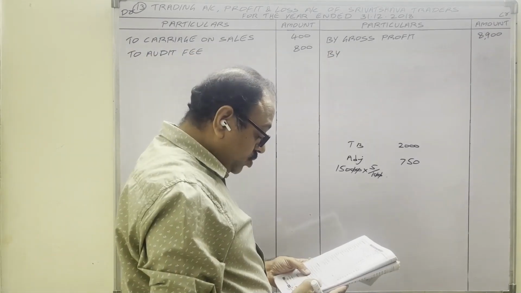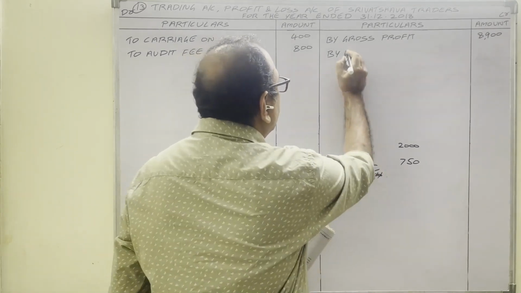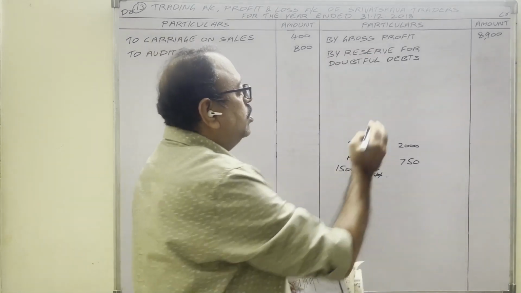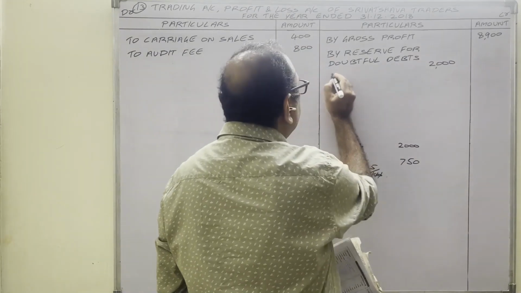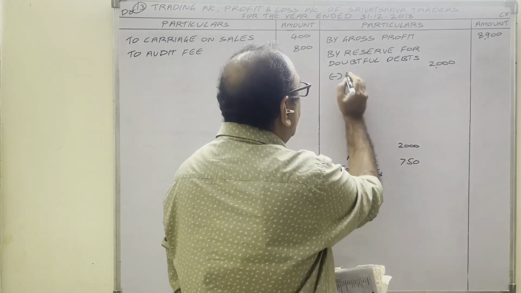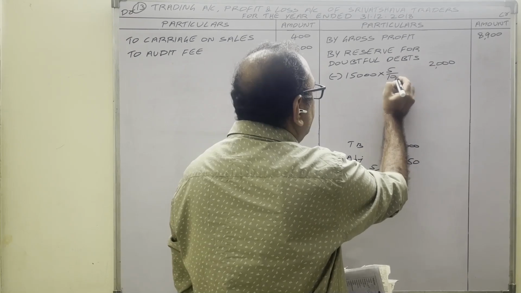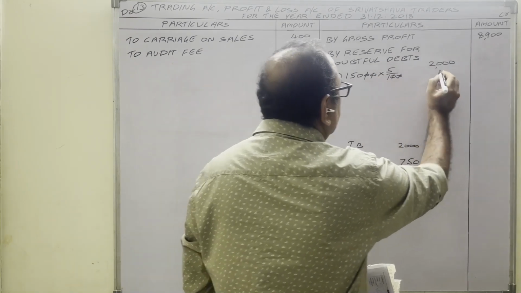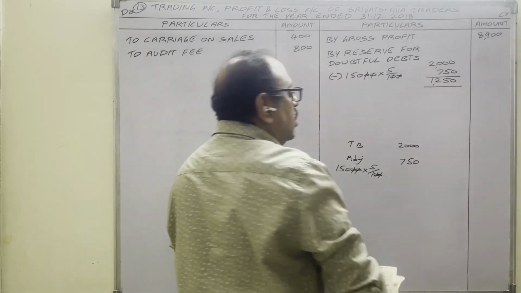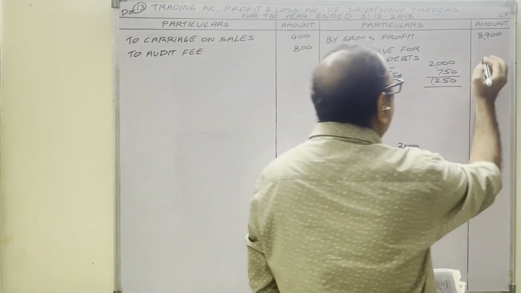In adjustments he is using the words reserve for doubtful debt. We will also use the same. Reserve for doubtful debts: first trial balance amount 2000 rupees minus adjustment amount. How did this 750 come? On debtors 5%, 750. To profit of the current year, the extra amount 1250 we should add now. This 1250 goes in the outer column.